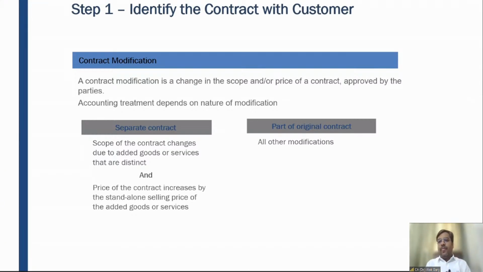So friends, in this case, a company contacted me and company asked that Mr. Alok Garg, we want your services for 10 classes. I told them, okay. So my rate is 20,000 rupees per class. So for 10 classes, you have to pay me 2 lakh rupees as a training fees. They said, okay. So after few classes, let's say after 3 or 4 classes, they told me that instead of 10 classes, we want 15 classes. We want additionally 5 classes.